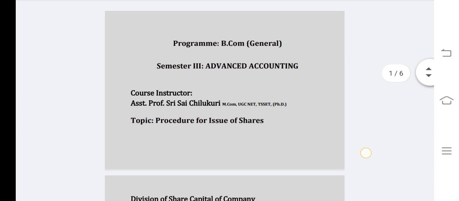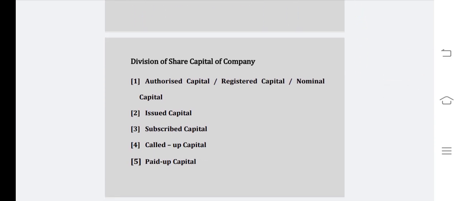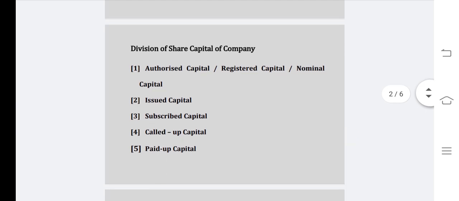Hello students, in this video lecture you will be learning about procedure for issue of shares. Firstly, we need to know the division of share capital of the company. This division is the bifurcation of share capital which is shown in the balance sheet of the company. Let us see one by one.